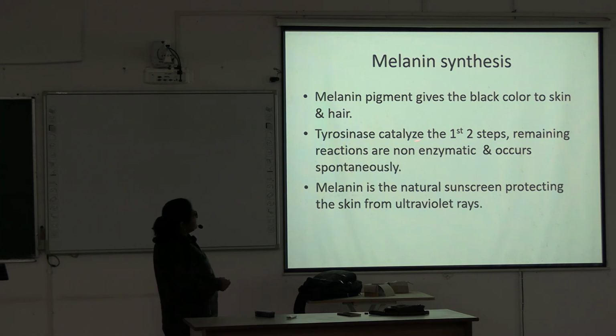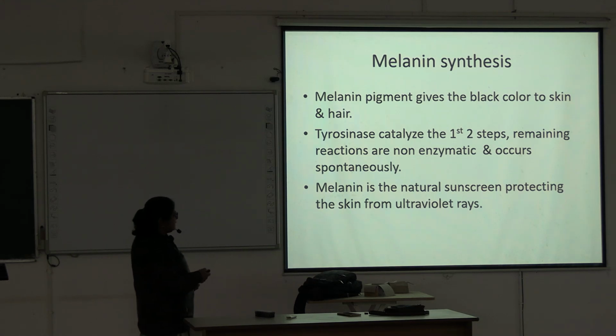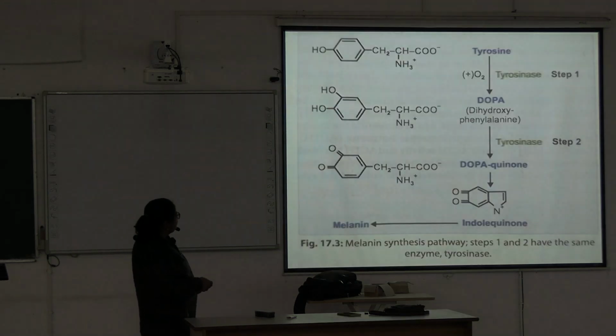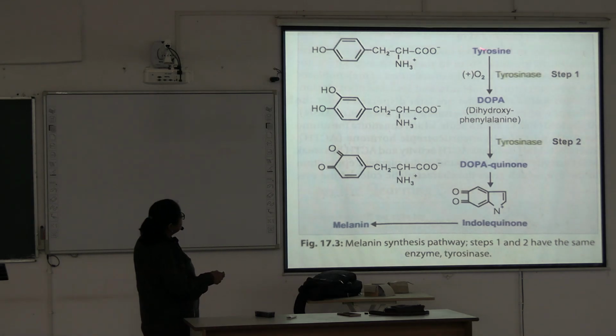Tyrosinase catalyzes the first two steps, and the remaining reactions are non-enzymatic and occur spontaneously. Melanin is the natural sunscreen, protecting the skin from ultraviolet rays. Okay, natural sunscreen. Now look at the tyrosine.